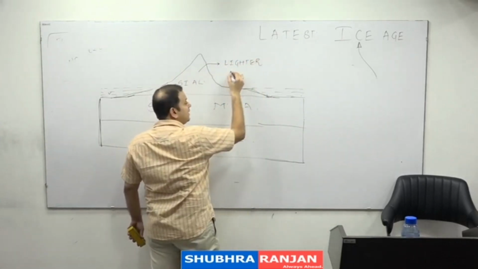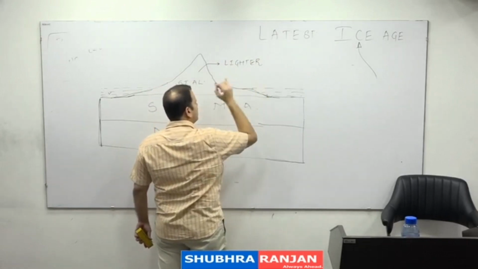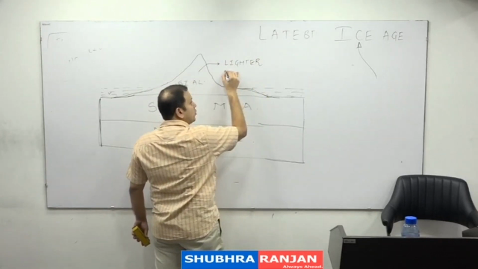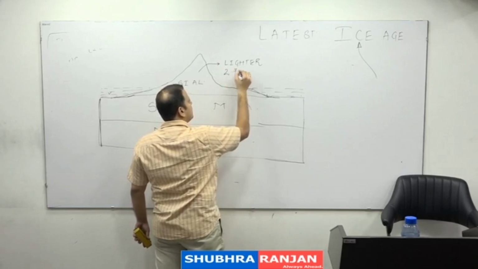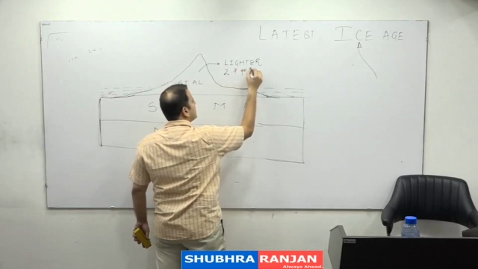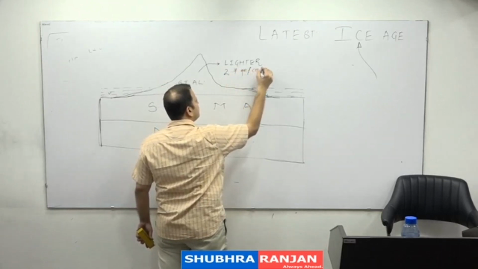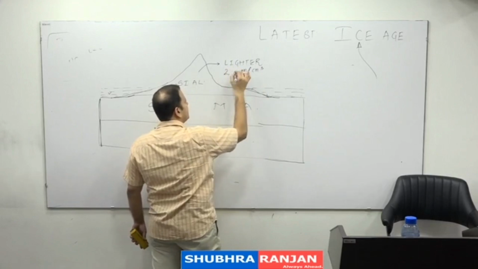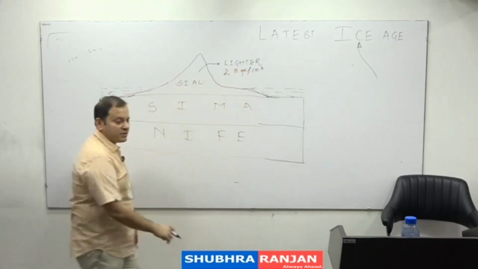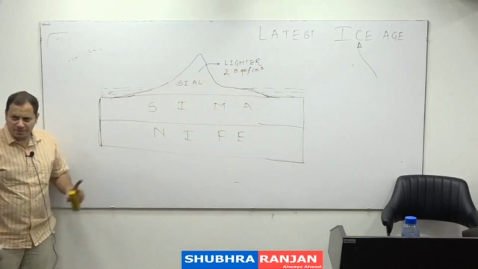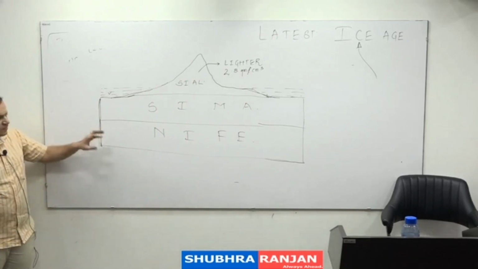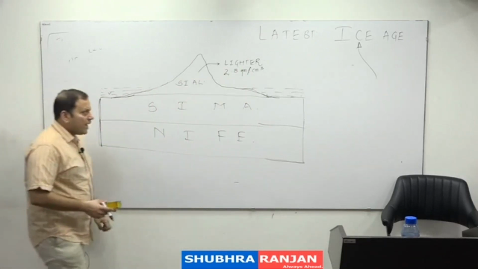It is made up of lighter rocks. It has lower density of somewhere around 2.7 grams per centimeter cube or 2.8 grams, you remember as of now. NCERT में ये गलत दिया है. Be careful about this. Why it is lighter?